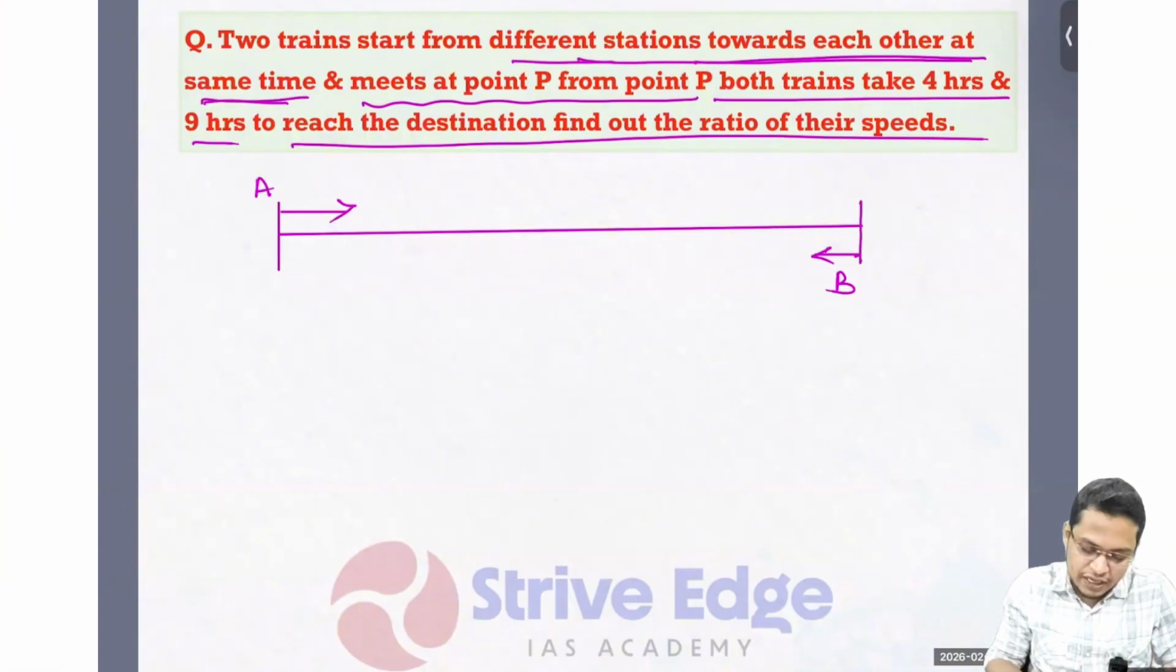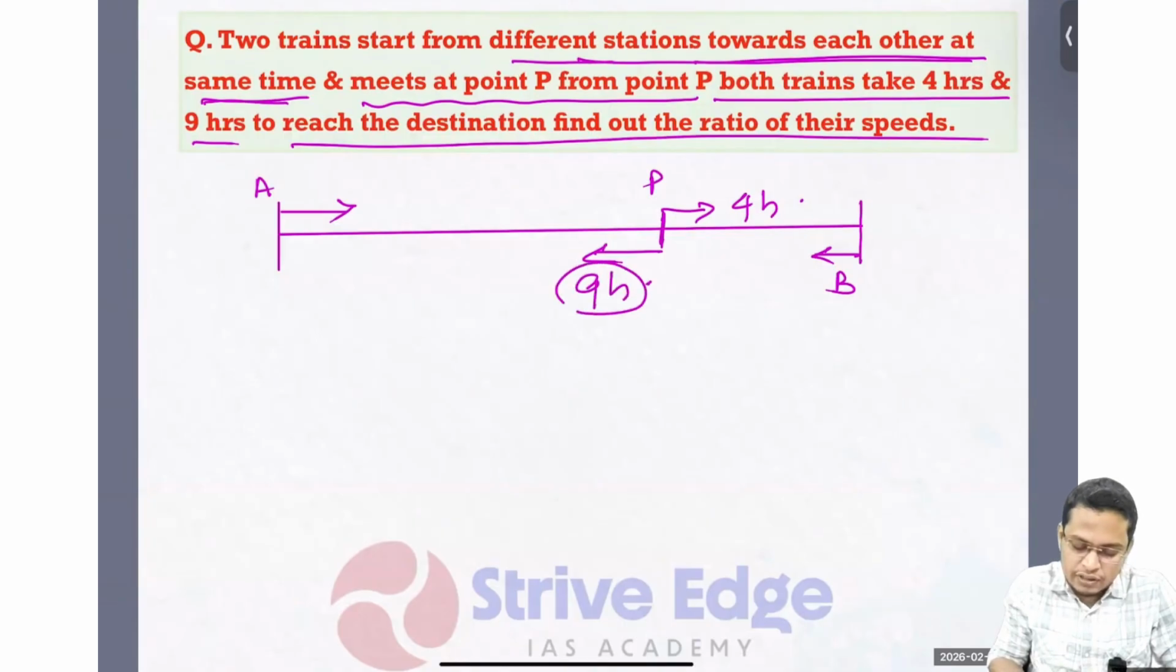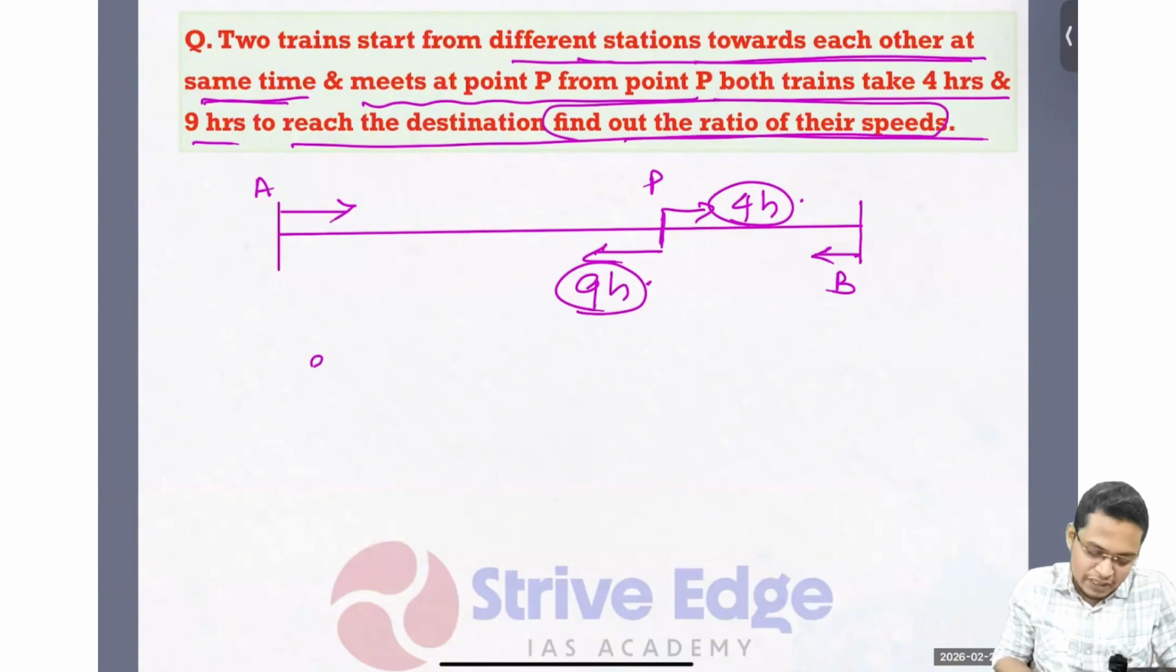So at the same time they start and they meet at point P. After P, train A takes 4 hours, and train B takes 9 hours. Then it is asking to find the ratio of their speeds. So always remember the speed ratio.